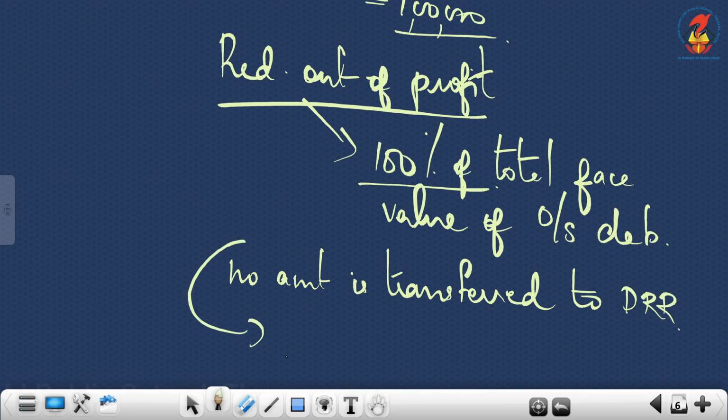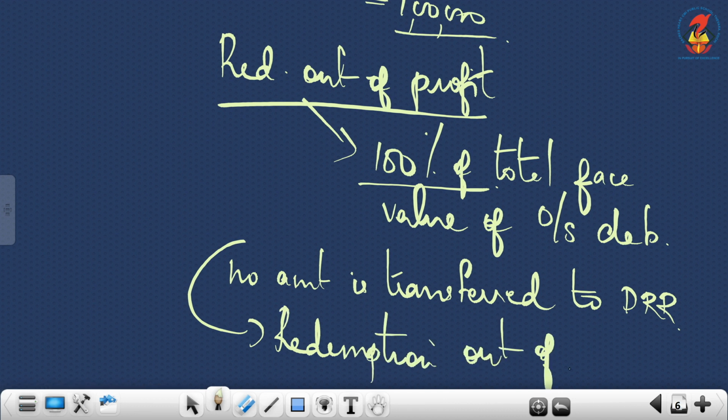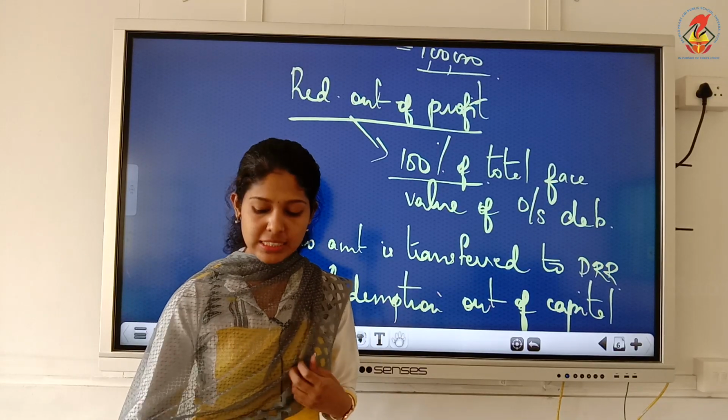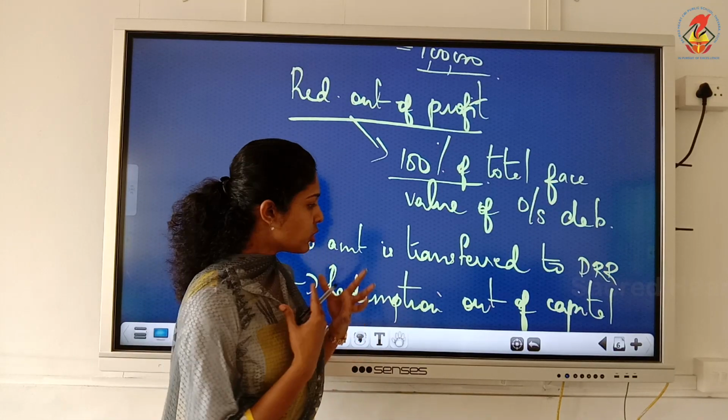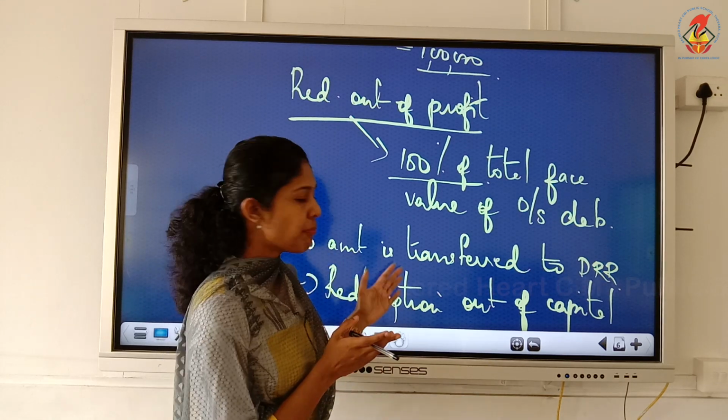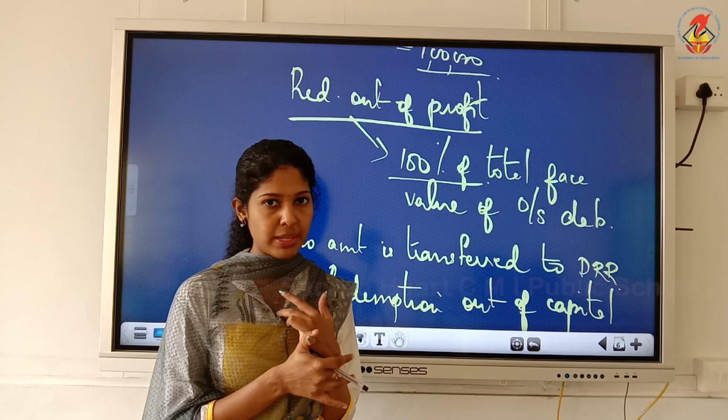That means redemption is done completely out of capital. We can redeem debentures. See, redemption means we are repaying the amount, isn't it? So for that we have to take the amount. If we want, we can take the amount out of capital. Okay, so that is one method.